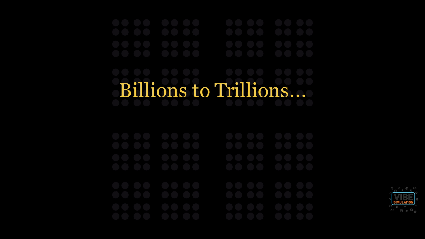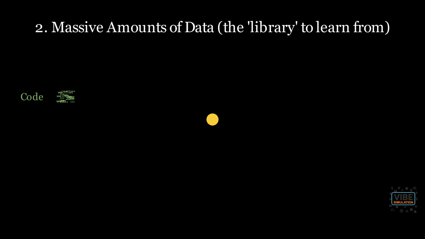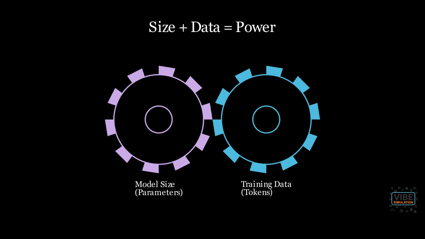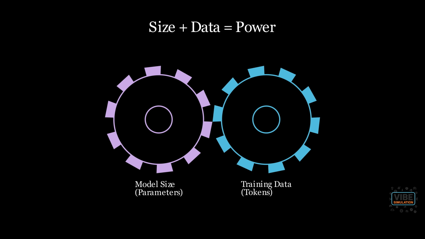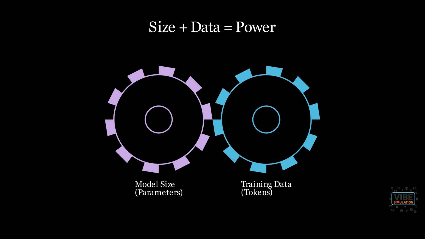But all those parameters are useless without the second key ingredient, a massive amount of data to learn from. The model effectively reads a significant portion of the internet. It learns from vast libraries of books, from the endless text on websites, and from millions of lines of computer code, absorbing the structure and patterns of each. These two components, the model's size or number of parameters, and the scale of its training data, are symbiotically linked. Together, they are what give these models their incredible power.